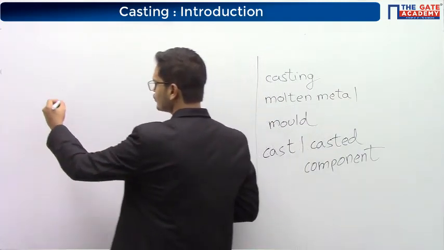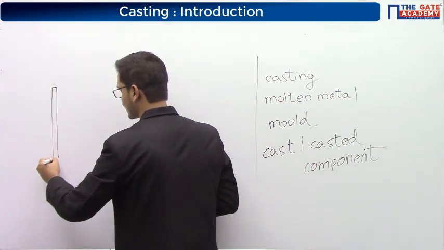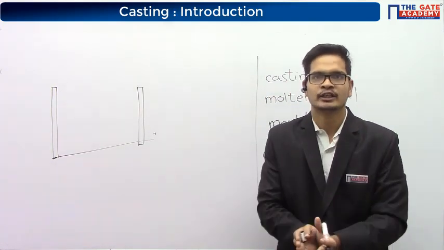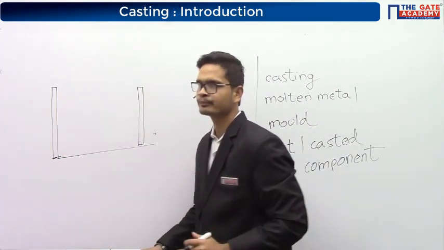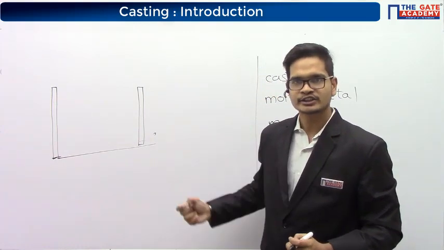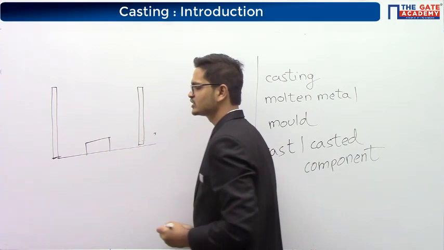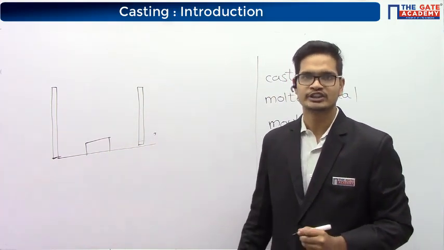What we do is we use something called as flask. Flask is nothing but a wooden boundary. Okay. Inside the flask, we'll keep a component which is having shape similar to the casted component.